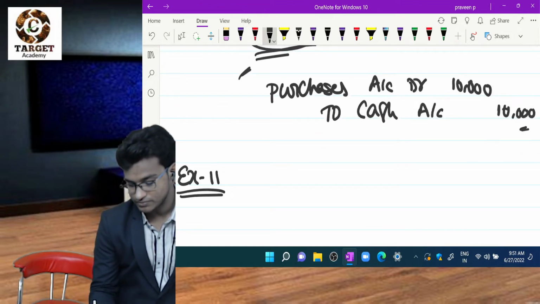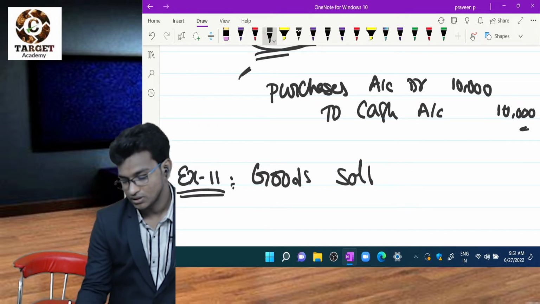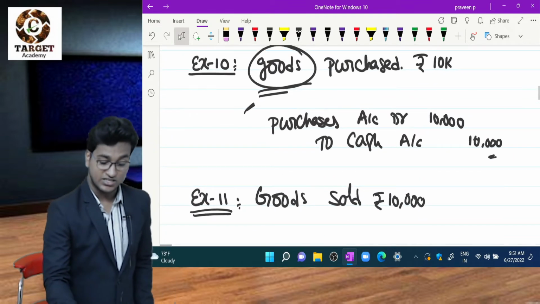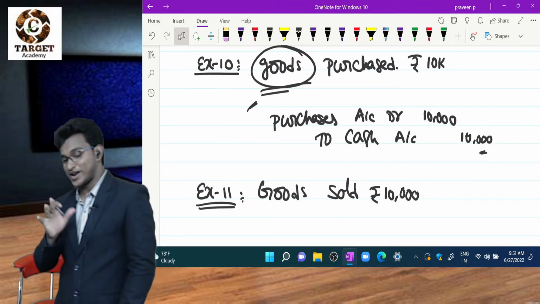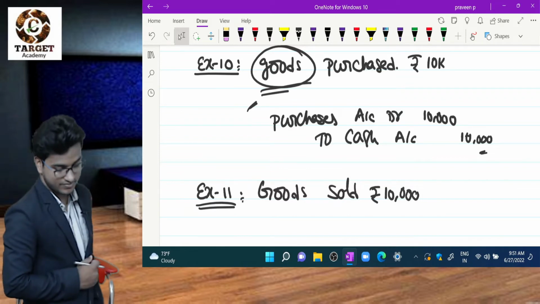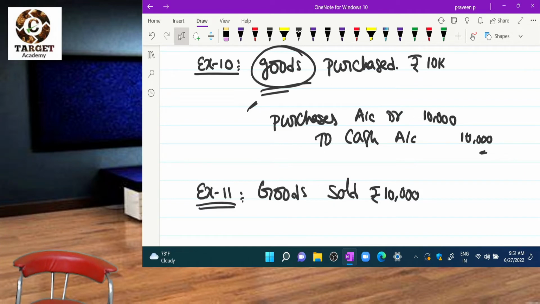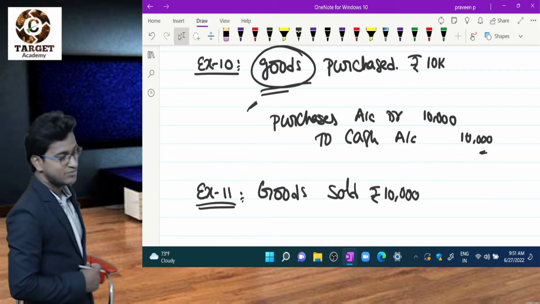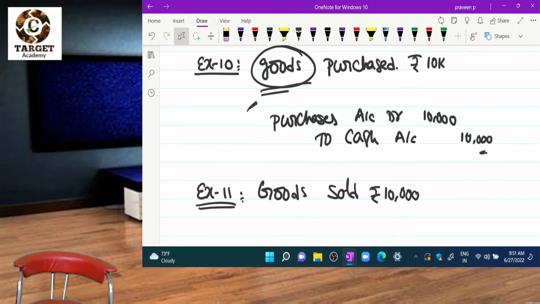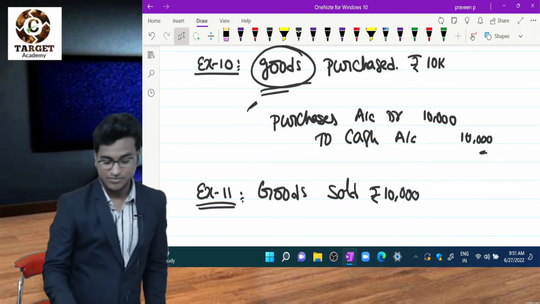Example number 11. Goods sold. Yes, observe the above example. Based upon the purchases, you write the entry for sales. Not sales to cash. Observe what is happening there. Cash is coming or going? Coming, right? So what is rule number 2? Debit what comes in. So I have to debit cash to sales, right? So what is the journal entry?